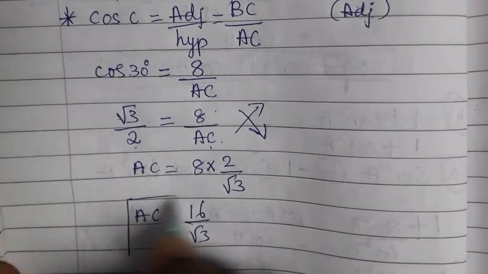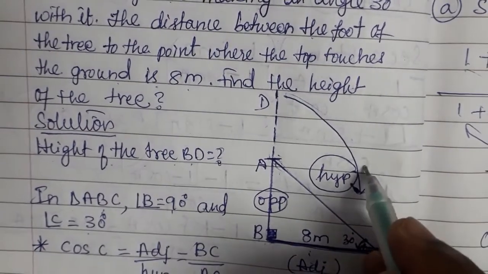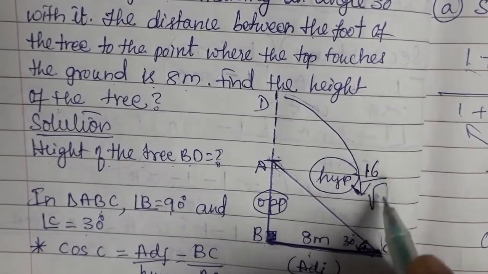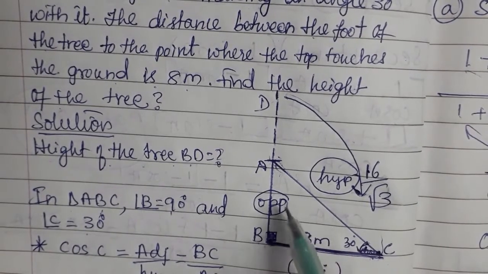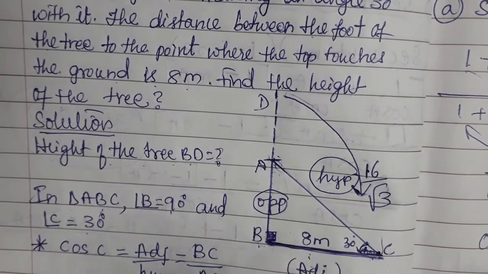So I got the value of AC, the hypotenuse. What is the value of hypotenuse? 16 by root 3. Now definitely I can easily find the value of AB.